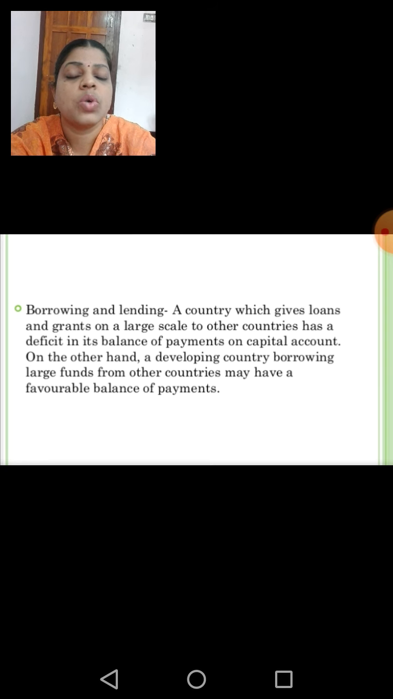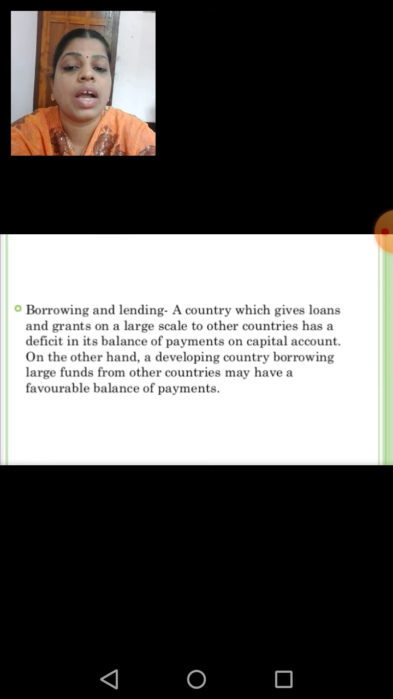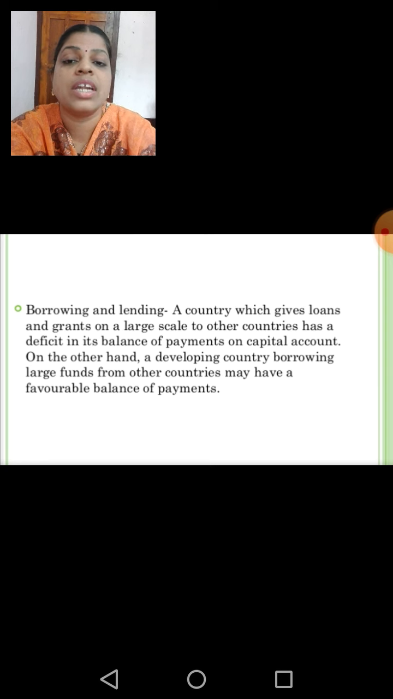So what happens is, if a country provides loans and grants on a large scale to other countries, that also creates a deficit in the BOP, because our money is outflowing to other countries. So in our country, it creates a deficit for the BOP on the capital account. We are not having enough financial assets at our disposal because we have provided them to other countries in the form of loans and grants.